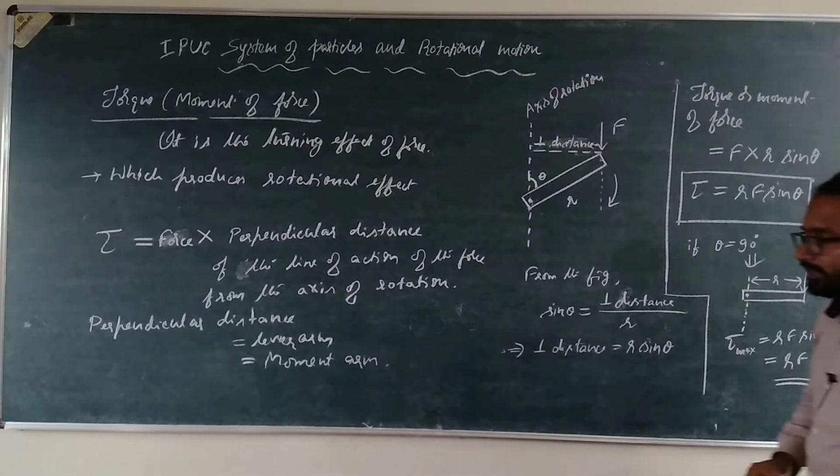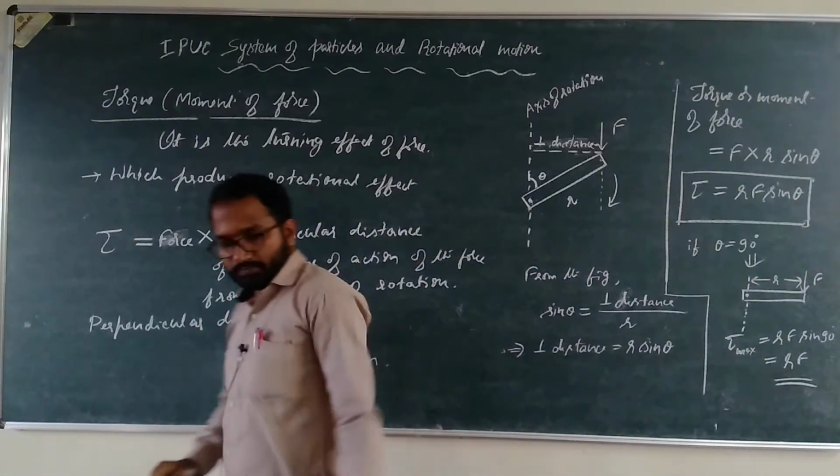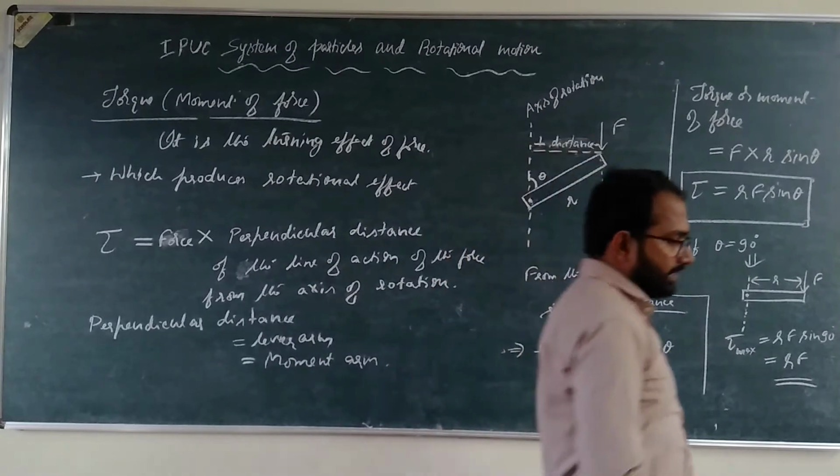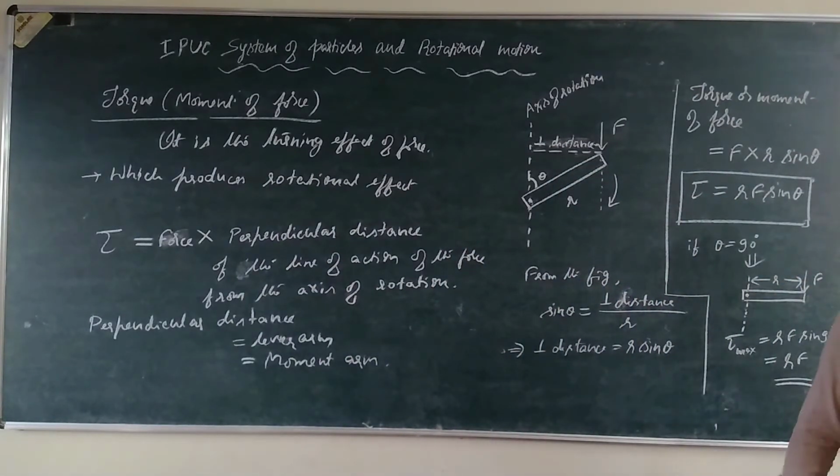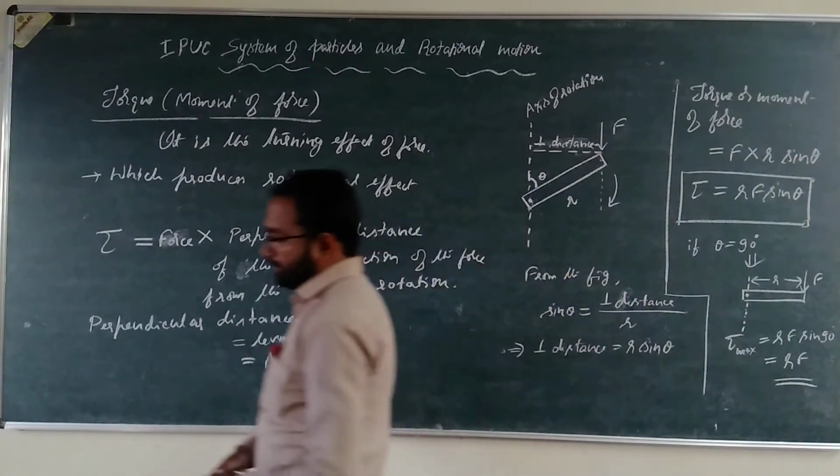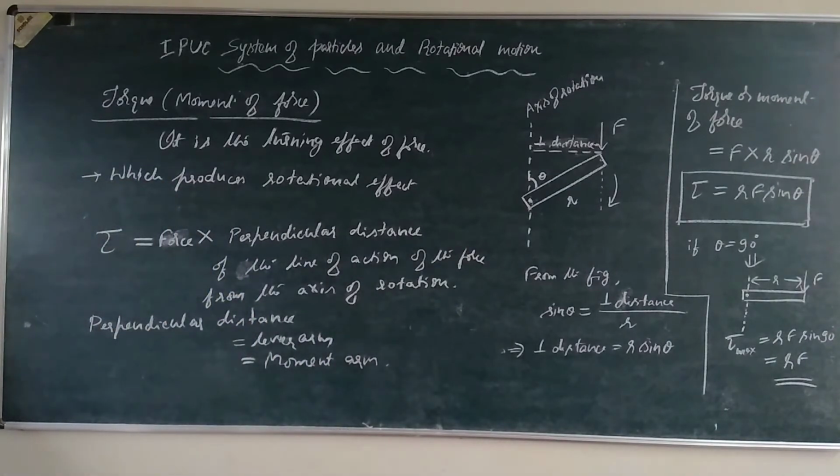So tau is 0 if the force acting on the body is 0, or if r is 0, there is no perpendicular distance of the line of action of the force from the axis of rotation. Means if the line of action of force is along the axis of rotation, then r is 0. If F is 0, there is no applied force, then also tau is 0, or if theta is 0, then tau is 0. Okay, so that is about the torque acting on the body.